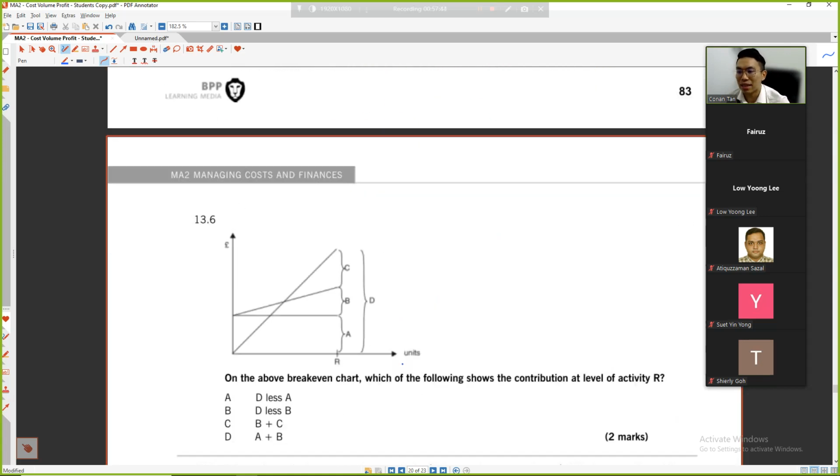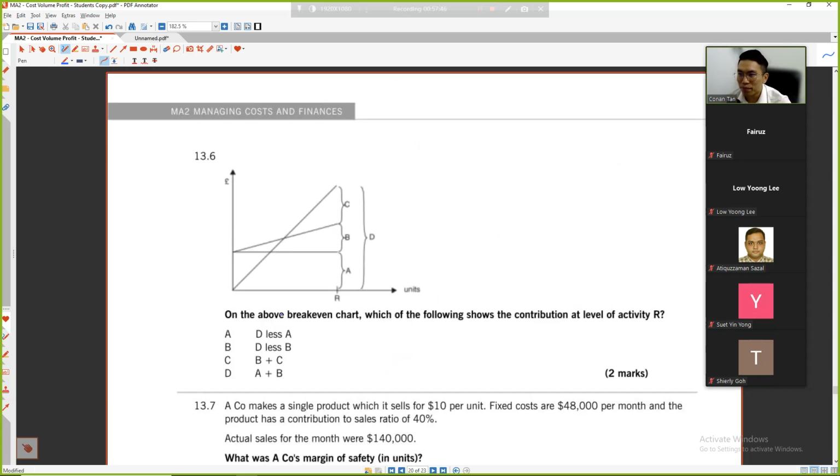Last part. On the above break-even chart, which of the following shows the contribution at activity level? This is a break-even chart, this is not a contribution chart. That's why you cannot use answer C. Break-even chart means the fixed cost is here.